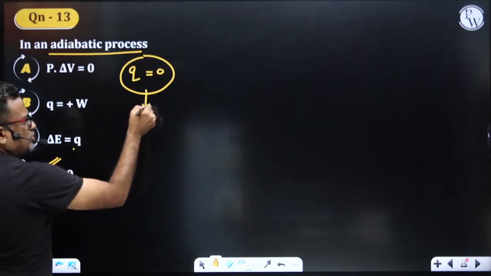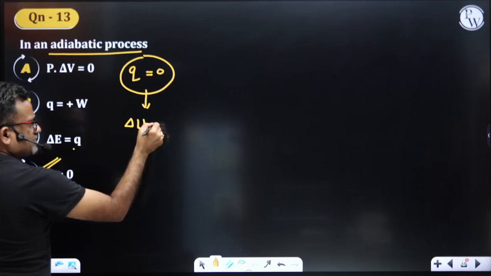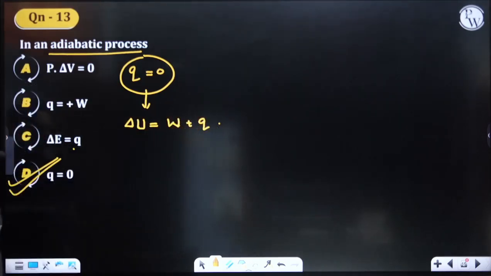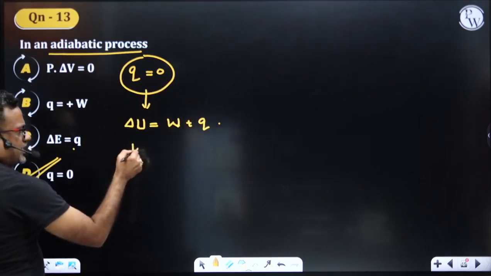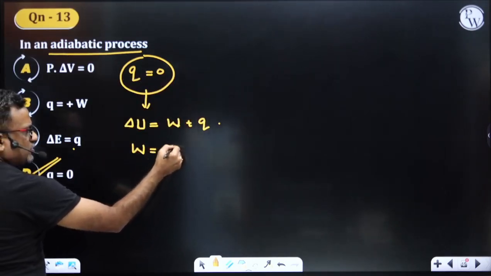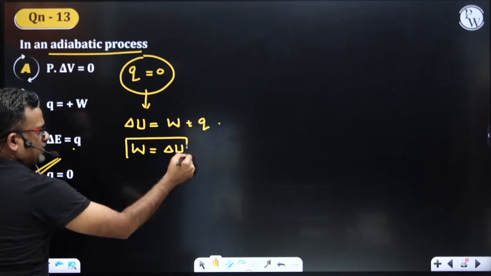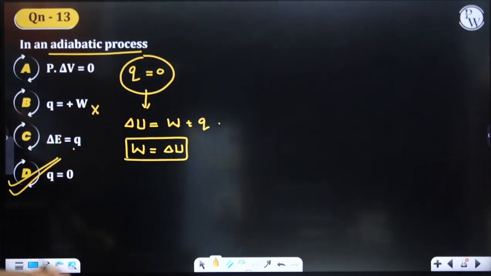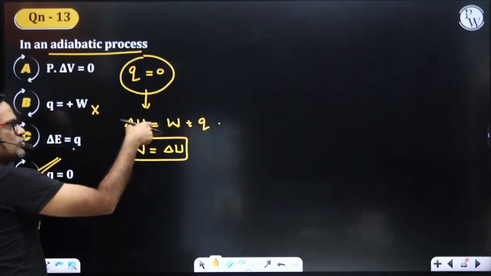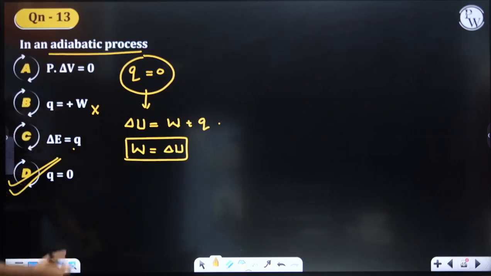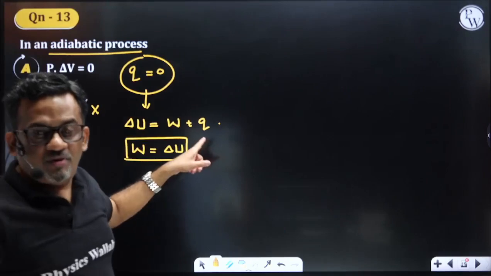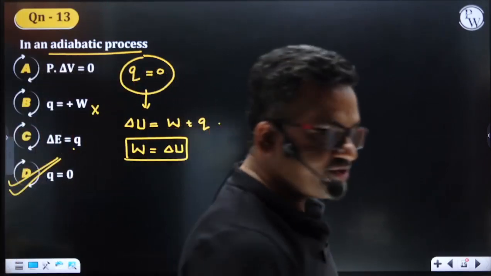Because Q is equal to 0, if they ask you the other form of the first law of thermodynamics, you can write W plus Q. Yes or no? If Q is equal to 0, another form of the first law of thermodynamics is W equal to delta U. But they have given W plus W equal to Q, so that is wrong. Since Q is equal to 0, delta U is equal to Q plus W, or W plus Q, so W is equal to delta U. So this is another form of first law of thermodynamics for adiabatic process.